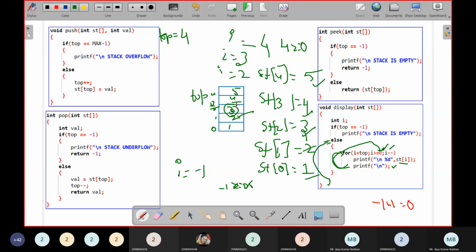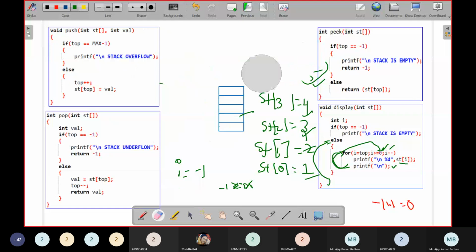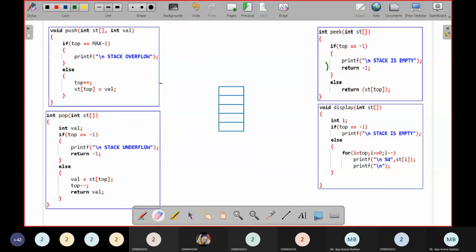Whatever the last element we have placed here will be the first output we get. So 5, 4, 3, 2, 1. But when you inserted it, you inserted 1, 2, 3, 4, 5. This is the way you are going to perform the stack operation using arrays. Very, very simple. So you can use these functions, apply them, and start working on this so that it becomes easy for you to understand. Very easy it is. Your stack program is completed.